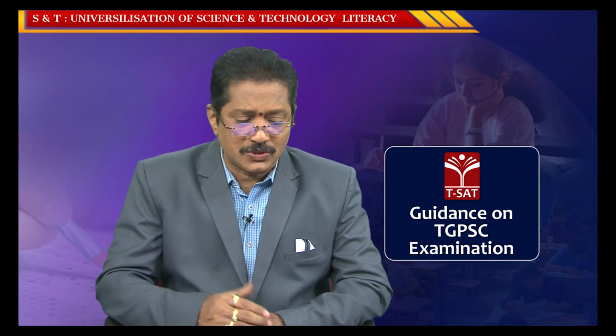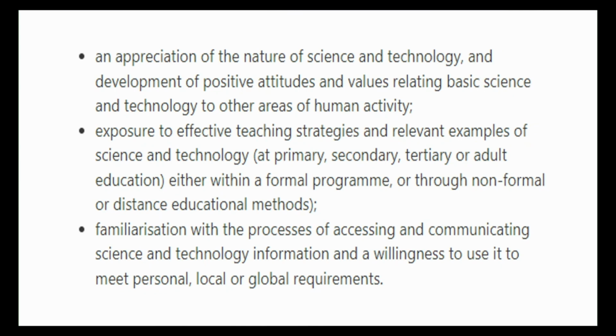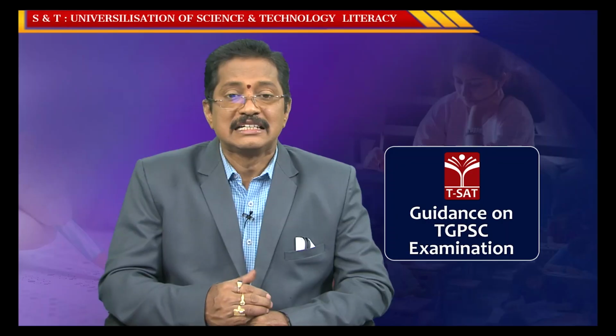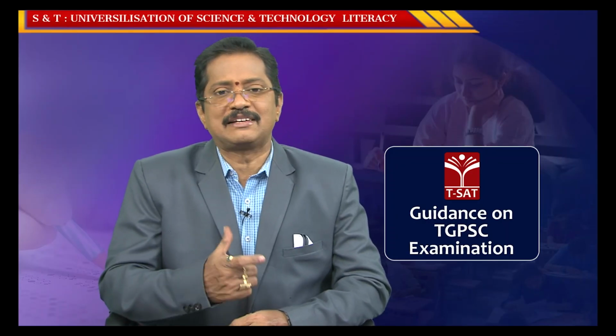And expose it to effective teaching strategies and relevant examples of science and technology. Here we have different stages, as you know: primary education, secondary education, higher education and university education. From the primary education level onwards, we have to develop such attitudes and values. Scientific temper is very important.